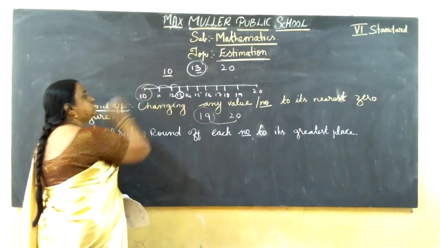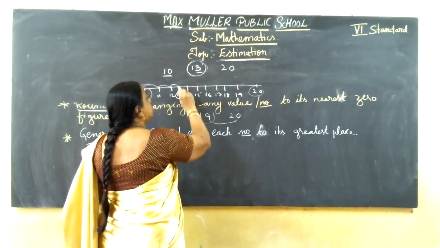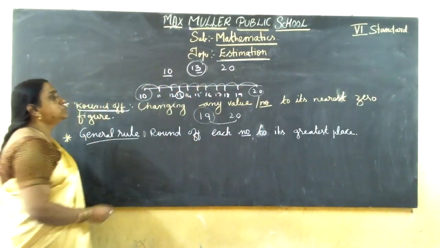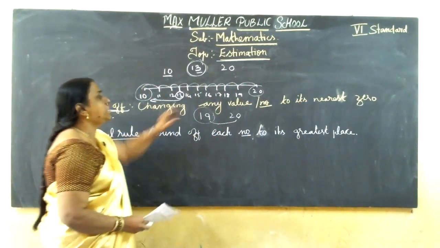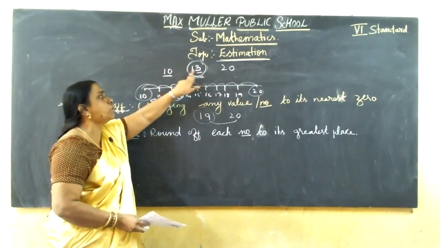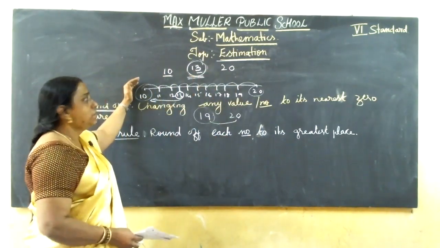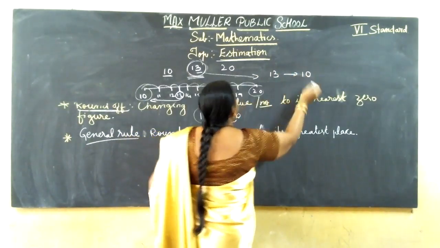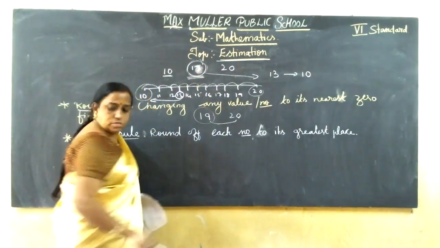If you go back two numbers, you will reach 10. If you want to reach 20, how many steps should we go? 1, 2, 3, 4, 5, 6, 7 numbers we should cross to reach it. So it is close to 10. Understand? Rounding off means changing any number or its value to its nearest zero. 13 comes in between 10 and 20. It is very close to 10. So that is the round off. If we round off, the value of 13 is equal to 10. Now for example, if the question is 17, 17 comes here.